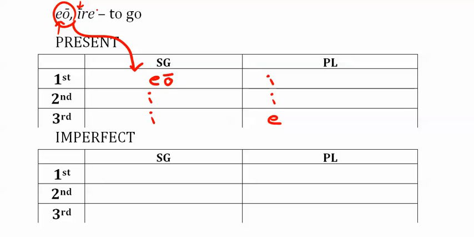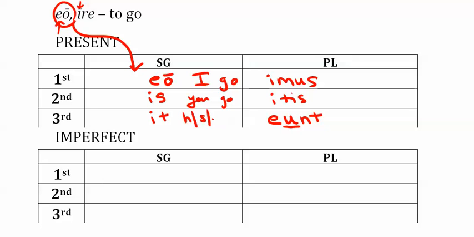After that, almost all you need to do is just add the personal endings. We already have the long O, and add S, T, mus, tis. And the one thing you need to remember when adding the endings is that there's this U in the form eunt. So we had eo, is, it, imus, itis, eunt. So you have to remember to add that U in. These are translated I go, you go. Remember here in the third person singular we get he, she, or it goes. And then we, you all, and they go.